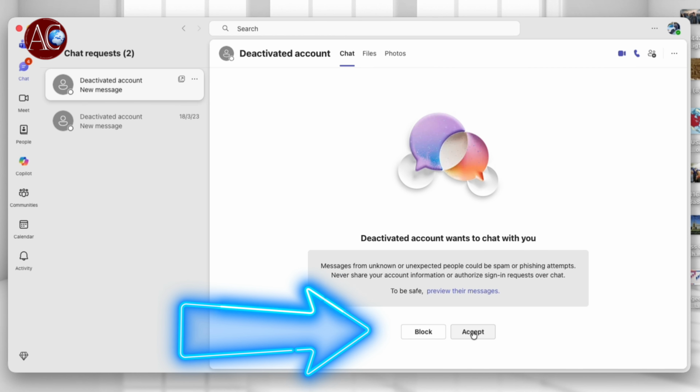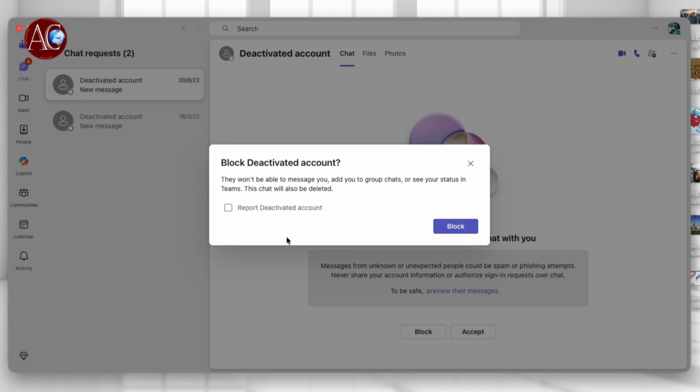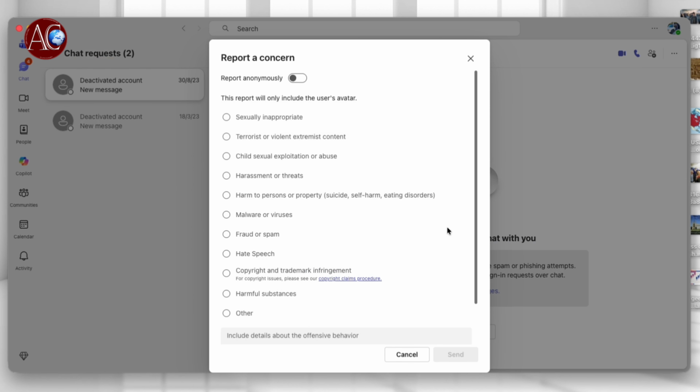Here you see block and accept. If you accept, you will have a problem. Better click block. But not only block, here you see a button, report deactivated account or report the person. So in the future, they can't send you this type of misguided or scammy messages, or contact you. Report deactivated account, hit block.